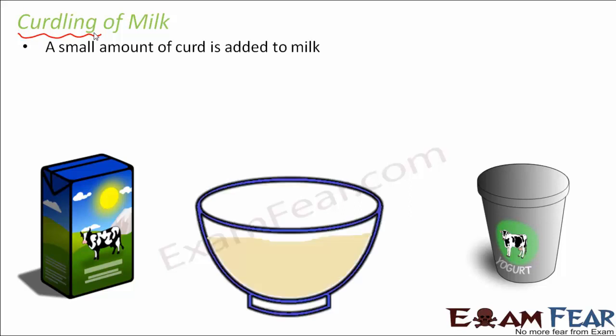What you have to do is take a bowl and put some milk in that bowl. That milk should not be boiling hot and it should not be freezing as well. It should be a little warm. You take milk in that bowl and add a small amount of curd into that milk, and then you leave it overnight. Next morning you will see that it has transformed into curd. So basically that small amount of curd is able to convert that bowl of milk into a bowl of curd.